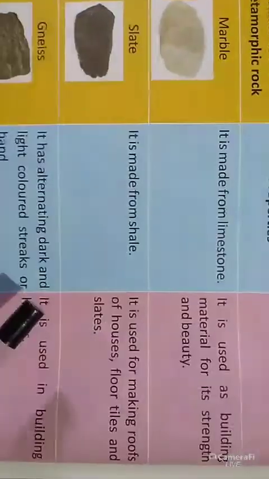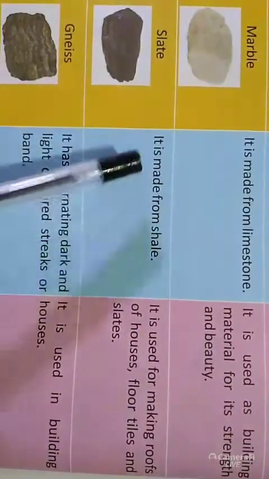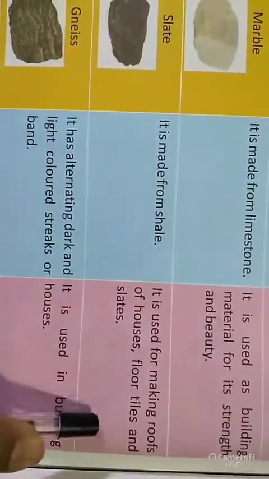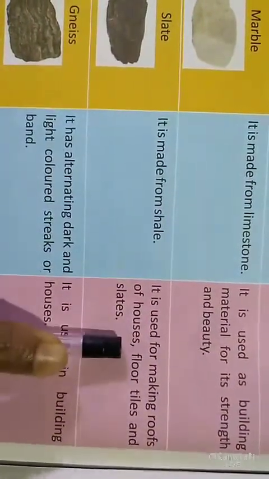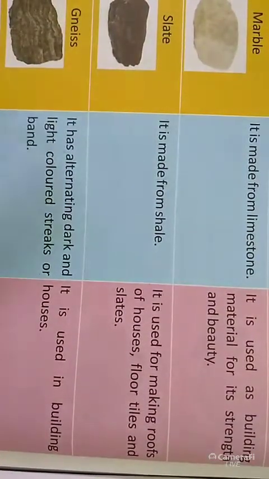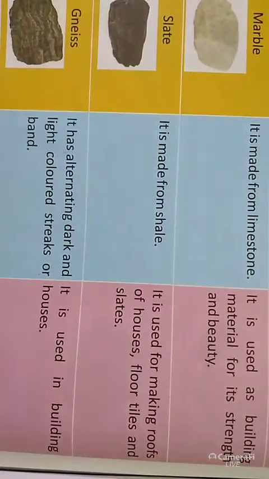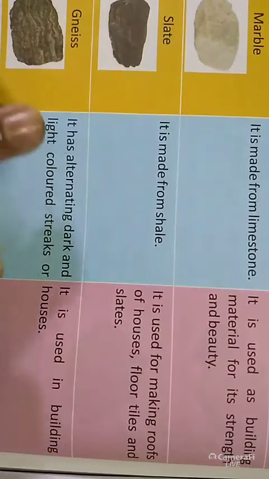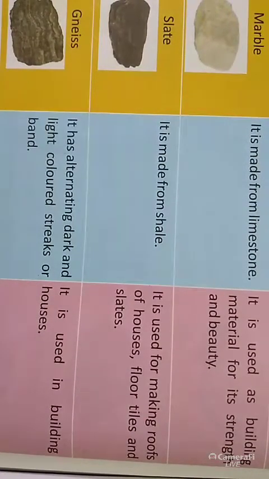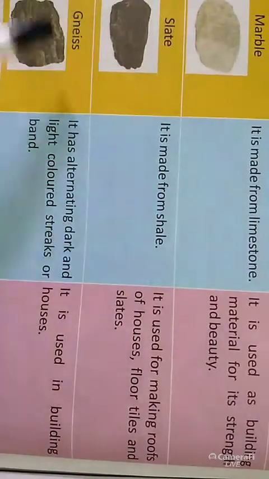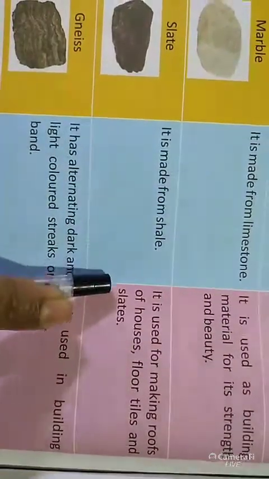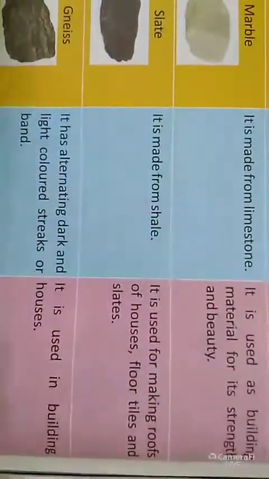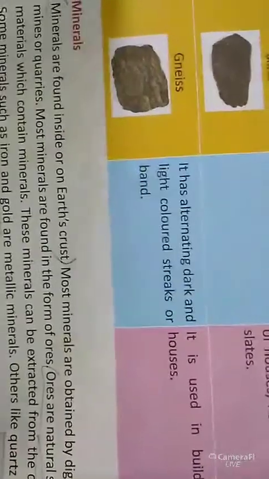Next one is slate. Slate is made up from shale. What is the use? Making roofs of houses, floors, tiles and slates. In our childhood we used the slate to write. It is similar to a blackboard, but a blackboard is not a slate. On slates we used to write anything.